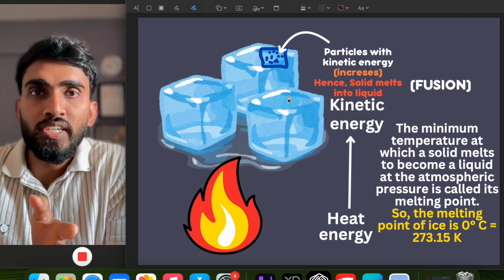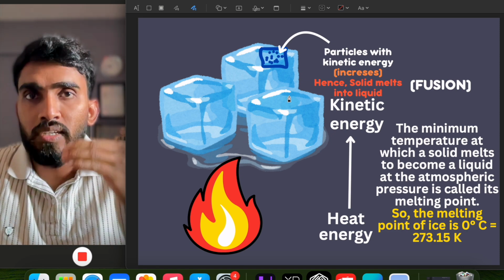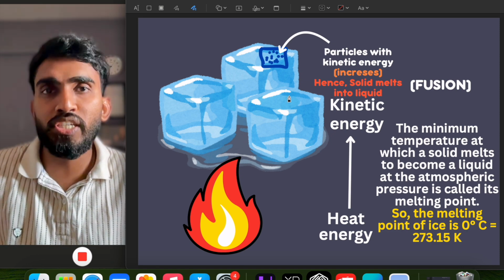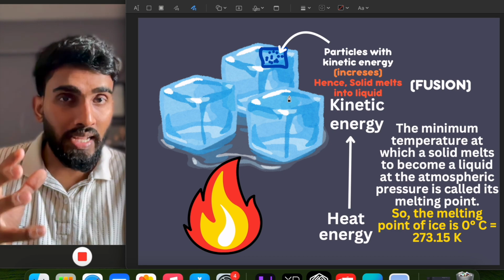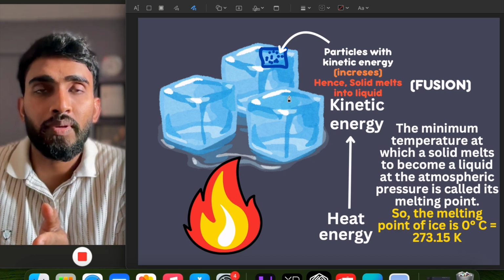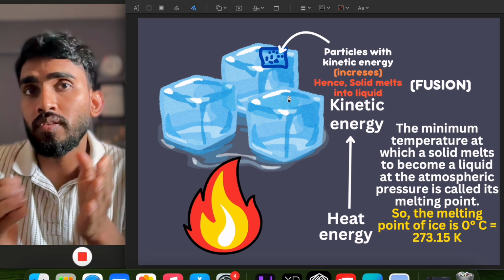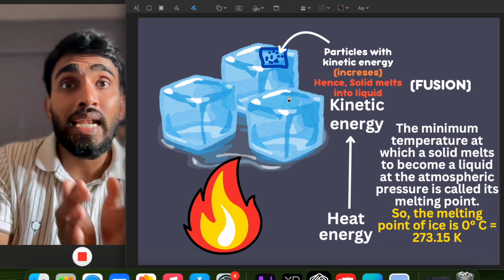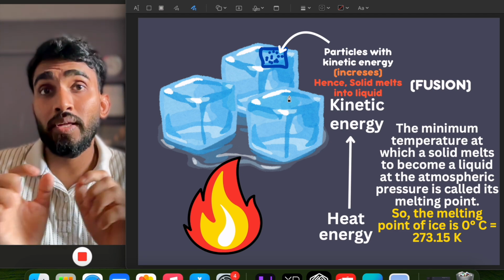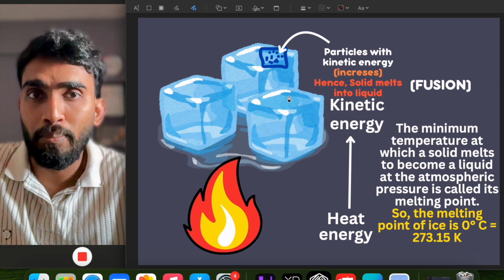First the state will change, and then if you continuously supply the heat, there will be a change in the temperature, then the temperature will increase. But first what will happen? First the state of the matter will change from solid to liquid, and hence there is no increase in the temperature.